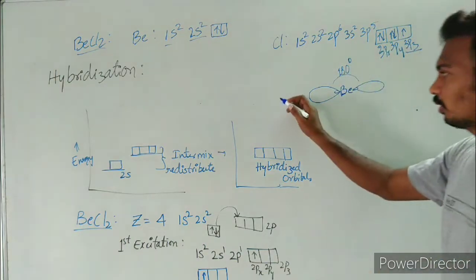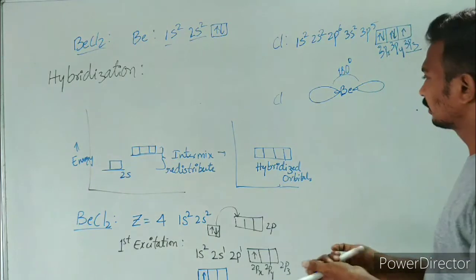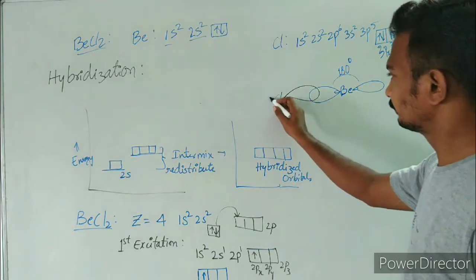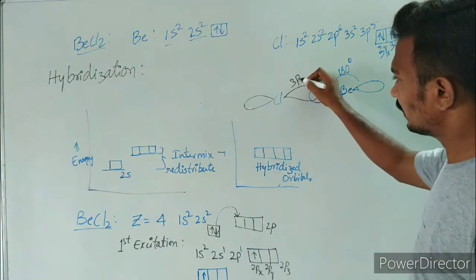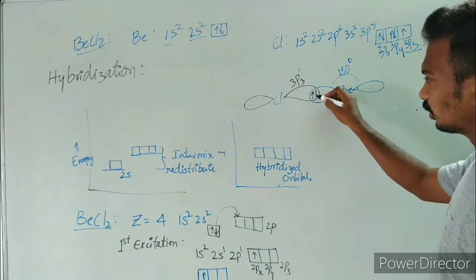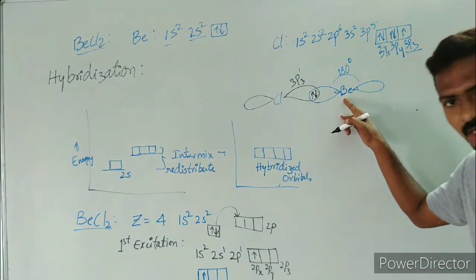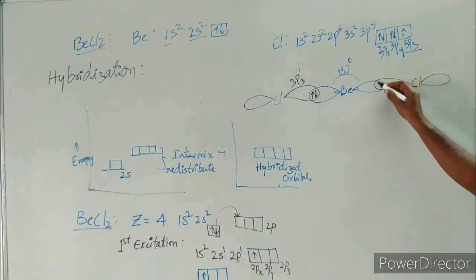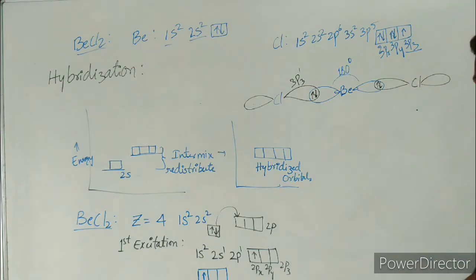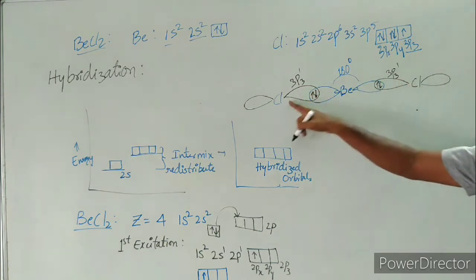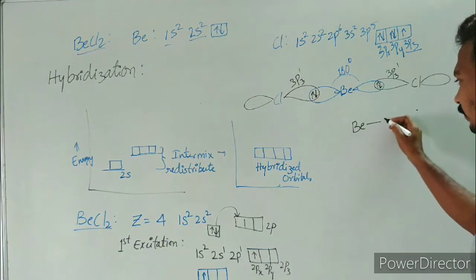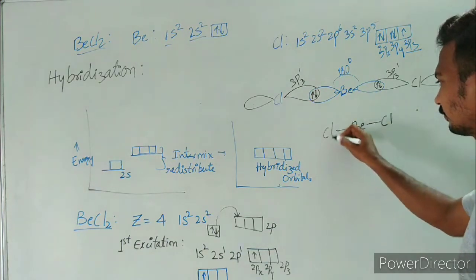Now these two chlorines, with their 3p orbital, 3pz1 orbital, are going to overlap with these beryllium's sp hybridized orbitals and they are going to form a covalent bond like this. This is a 3pz atomic orbital of another chlorine.